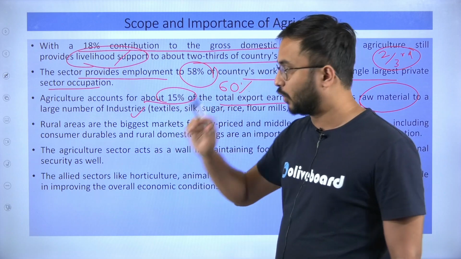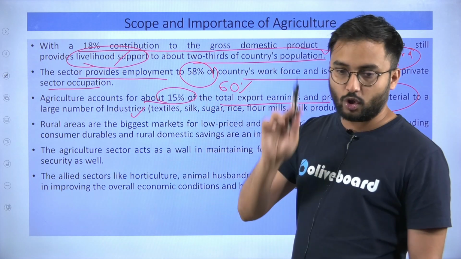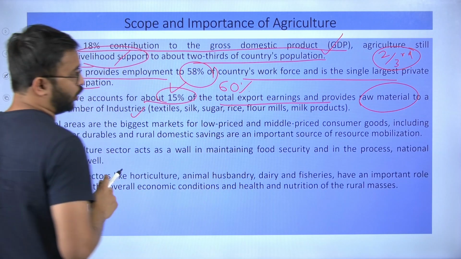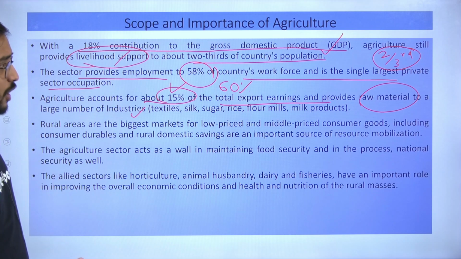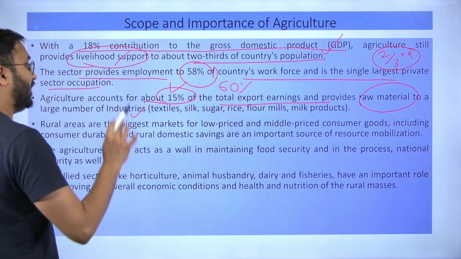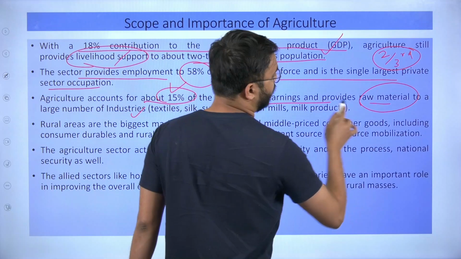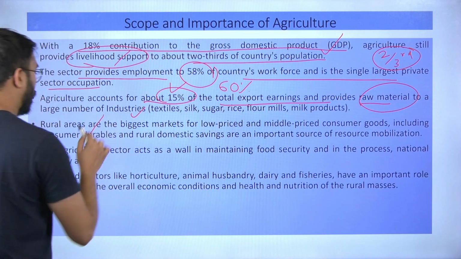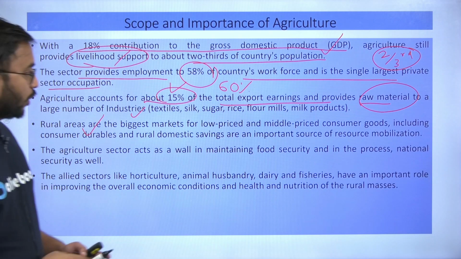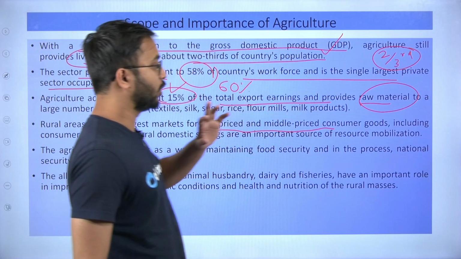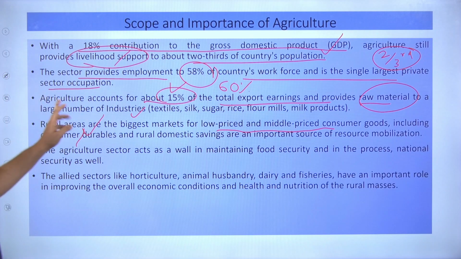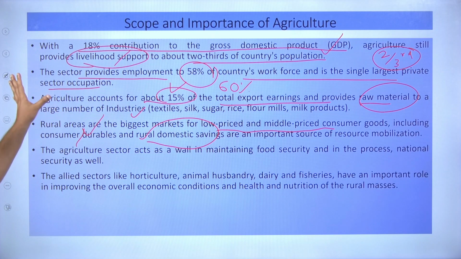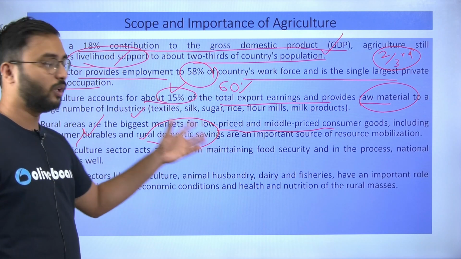So always remember, for any of your industrial, manufacturing and services, almost 15% of total exports, whatever earnings are there, are directly dependent on the raw materials which come from agriculture. Very, very significant. Second thing, rural areas are the biggest markets for low priced and middle priced consumer goods, including consumer durables, and rural domestic savings are an important source for resource mobilization, which again gives back to agriculture.